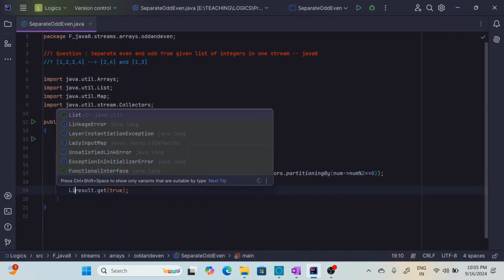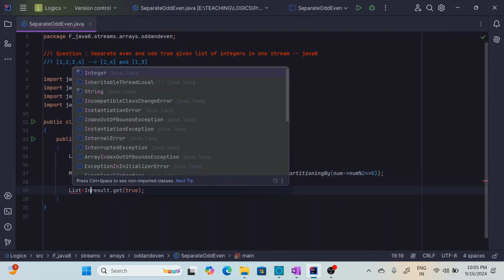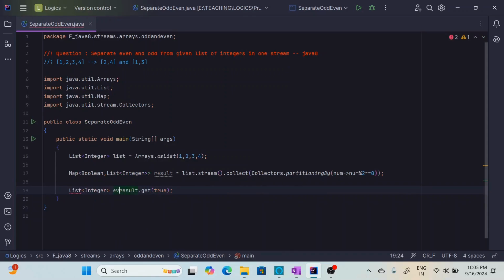So it will return the list of integers even, and the list of integers odd with false.